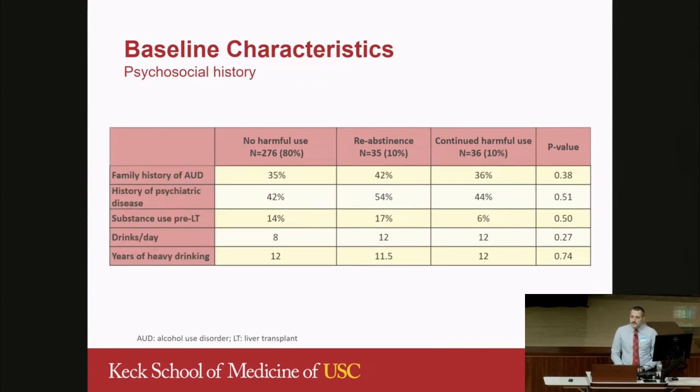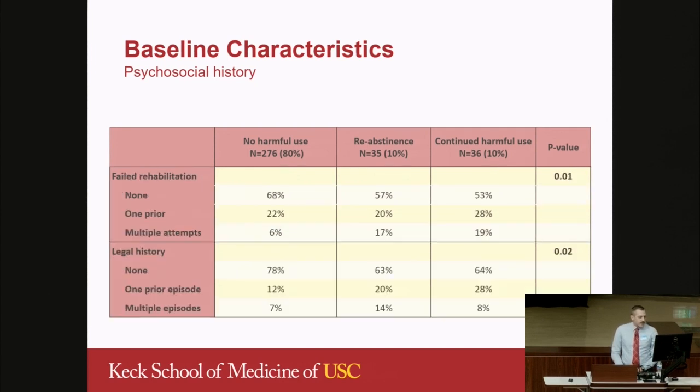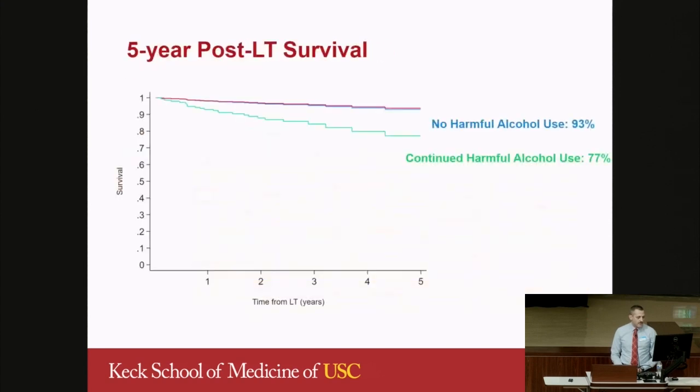These groups were similar in some psychosocial history as well: family history, history of psychiatric illness, history of substance use pre-liver transplant, as well as their drinks per day or years of heavy drinking before liver transplant. The groups did differ in failed alcohol rehabilitation attempts or legal history related to alcohol use before liver transplant. You can see that these were higher in the harmful use groups.